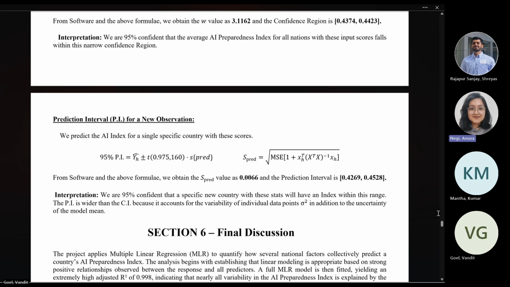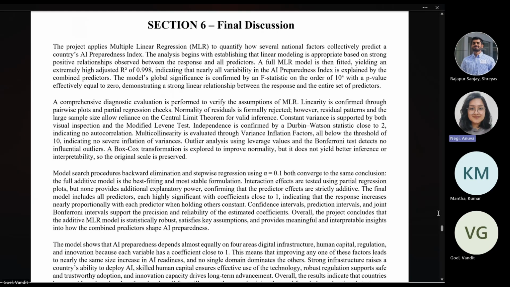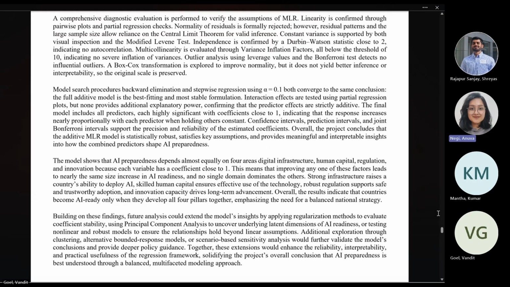As for the final discussion, we'll now be moving to it. This project applies multiple linear regression to quantify national AI readiness. We established early on that linear modeling was appropriate based on the strong positive relationship observed in our initial data. Our final model yielded an exceptionally high adjusted R square, with an F statistic of order 10 to the power 4 and a p-value effectively near zero. This confirms that our four predictors are explaining nearly all the variability in the AI preparedness index. As for the diagnostics, other than normality, all other assumptions are satisfied.